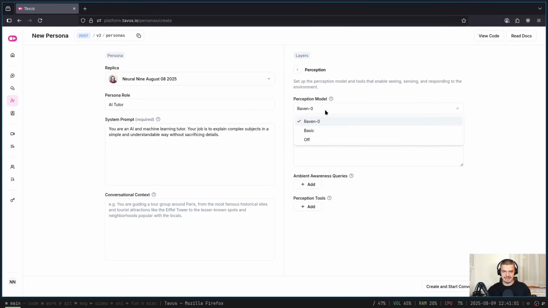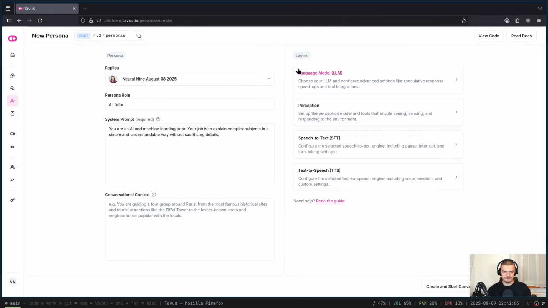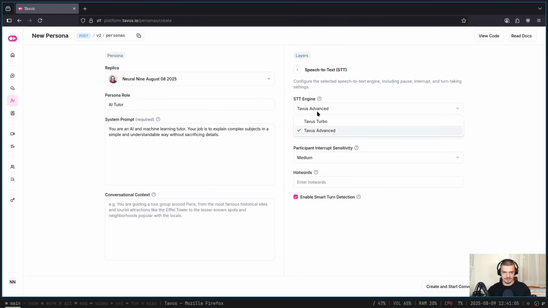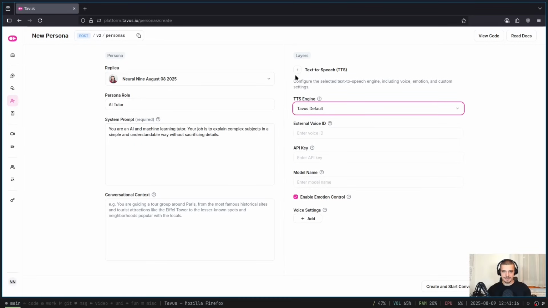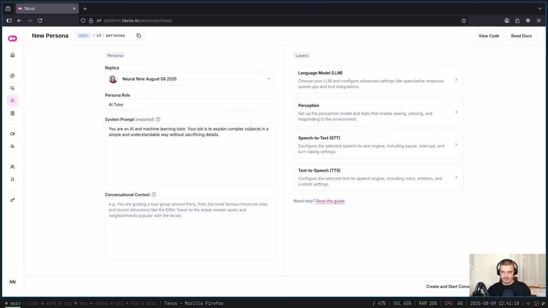Then we can choose a perception model. I'm going to leave the default here. We can choose a speech-to-text model. I'm also going to use the default here and a text-to-speech model. Here I'm not sure which one is the best. I'm just going to go with the default too. And then we can create the persona.